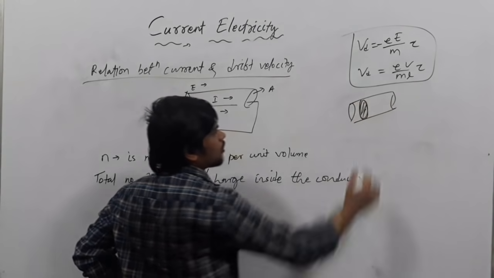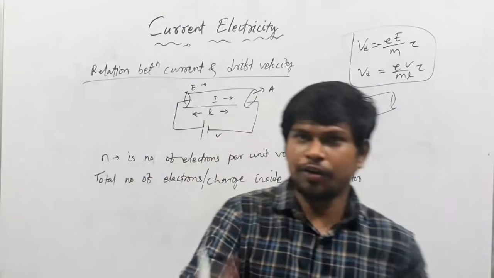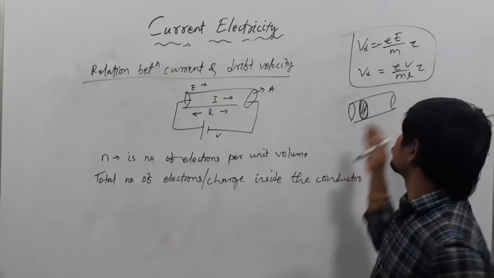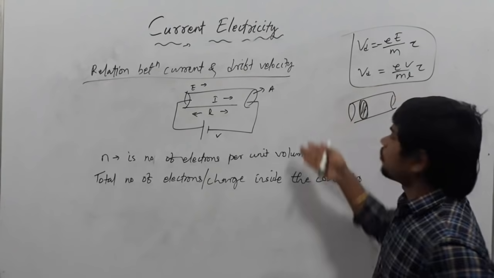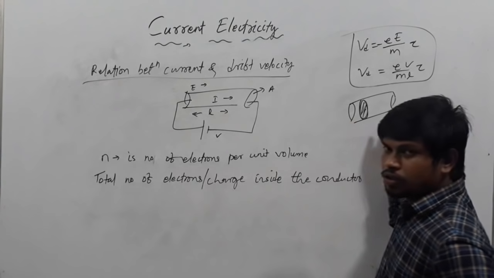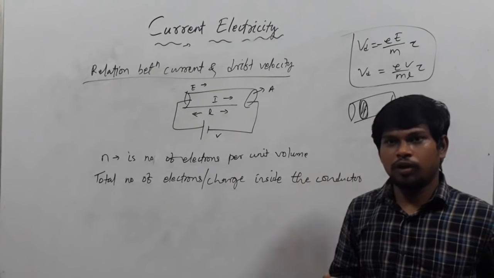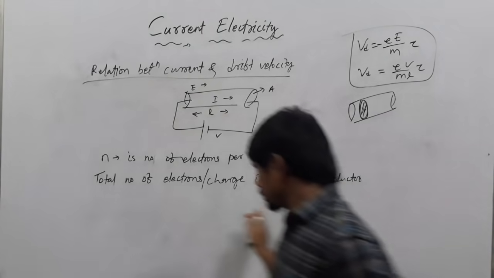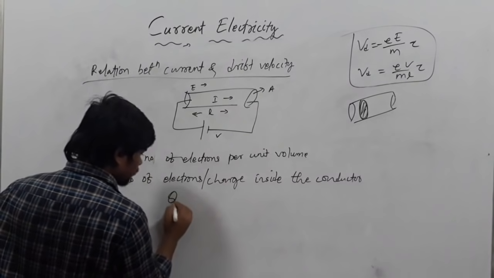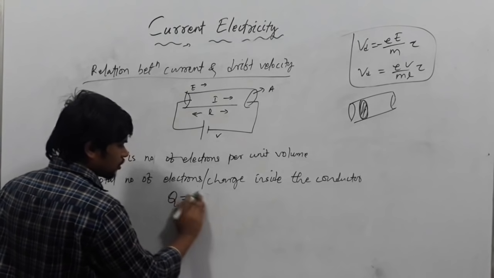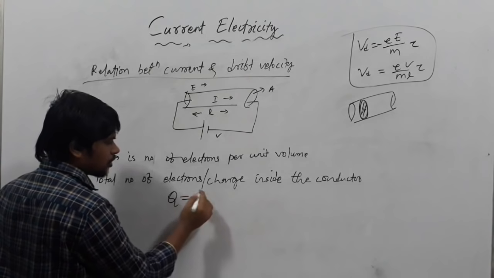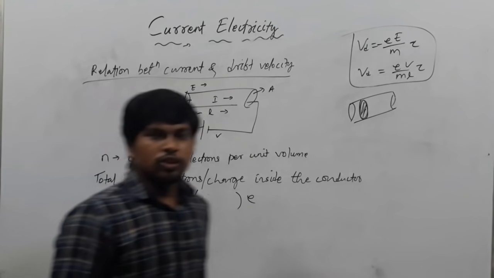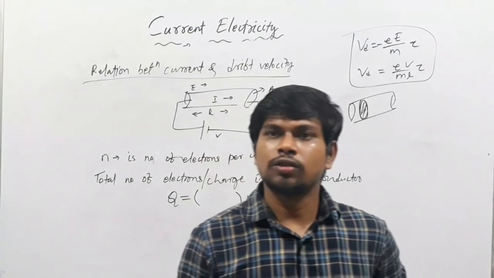So how much charge will be in the whole conductor? If per unit volume there is this much charge and these many electrons, then how many electrons will be inside the whole conductor? n into total volume. Total charge Q equals number of electrons into e, n into e.